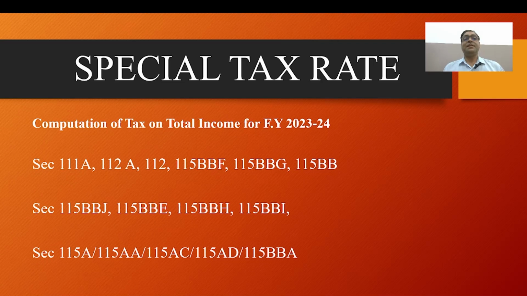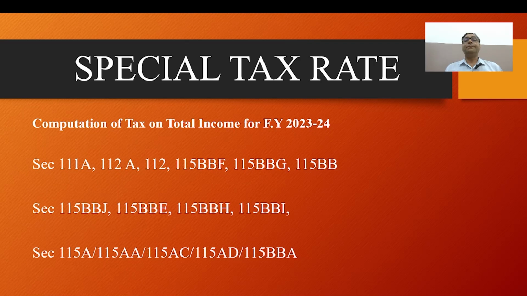We have already discussed these in the last sections. And section 35AD specified business, section 35CCC agriculture projects, section 80CCD clause 2, section 80CCH clause 2 and section 80JJAA. All these deductions are exempted under deduction chapter 6A. And now we will discuss these in more detail when we go